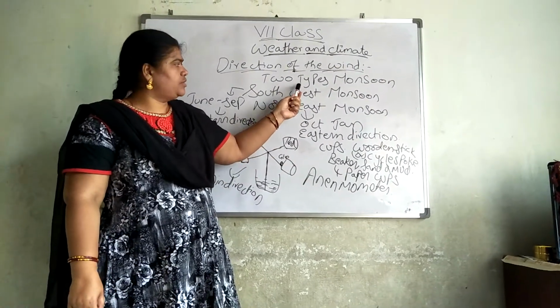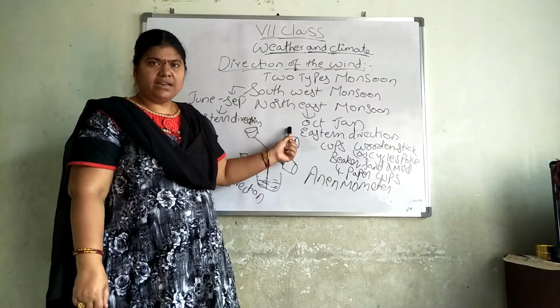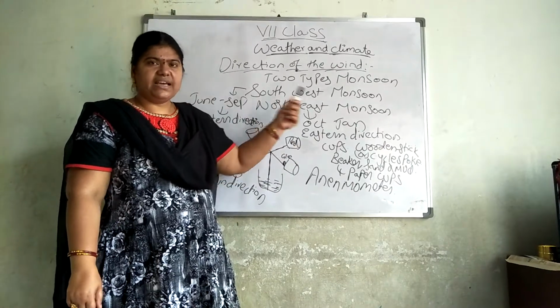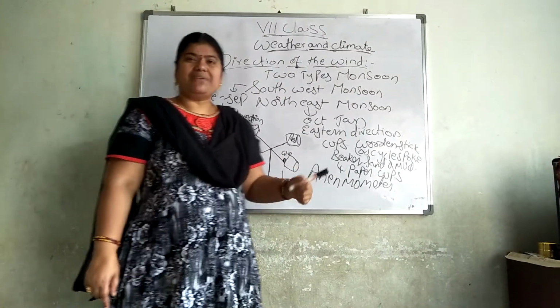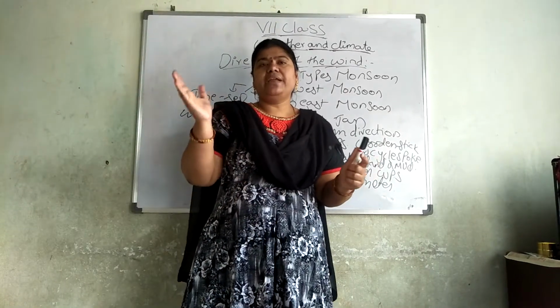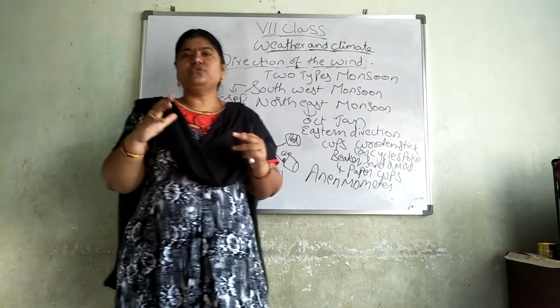How many types of monsoons? 2 monsoons, southwest and northeast. Here in western direction and eastern direction you can see, and here we are using an anemometer in our house to find. Not only we, even the IMD department also will use anemometers.